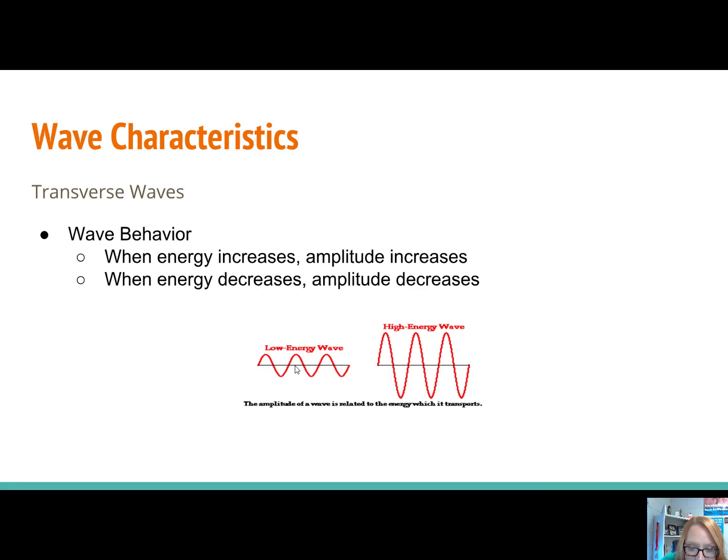So let's look at this. Low energy wave, it is closer to the medium. This is considered the medium, this line that goes through the middle. And the crest and the troughs are closer to the medium in a low energy wave than a high energy wave. High energy, higher and larger amplitudes.